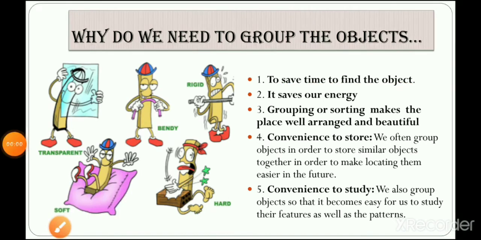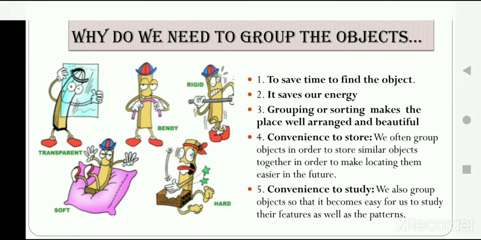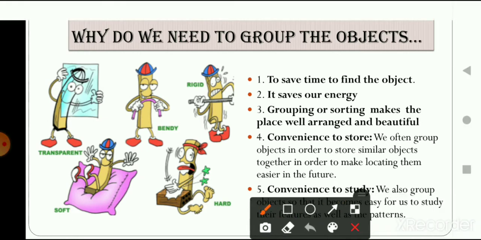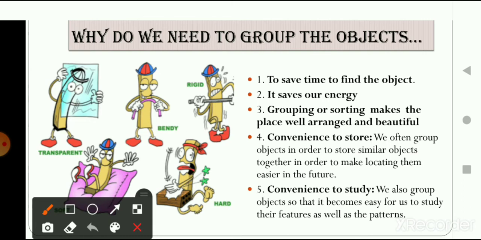The second point is it saves our energy. It is clear that yes, it will save our energy. How? Suppose you want to make tea, so the items and materials that you want to prepare tea are going to be in the kitchen. It will save your energy, as you know that the items you need to prepare a particular thing are in a place according to the sorting, or you can say grouping, of those materials. So the second point is it saves our energy.